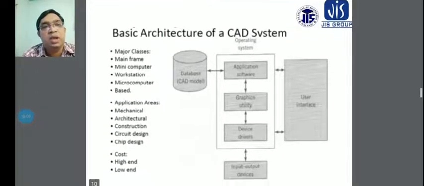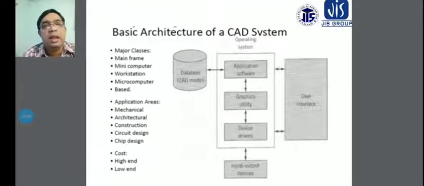That is the use of the basic architecture of the CAD systems for the mechanical area.